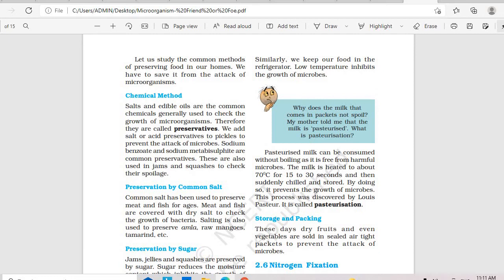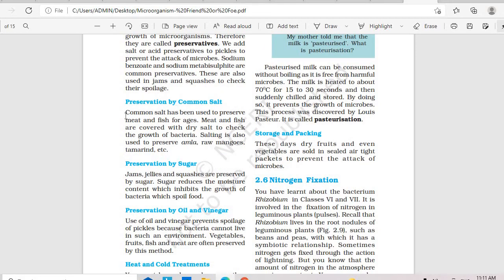You can see the common salt here, preservation by common salt. Common salt has been used to preserve meat, fish for ages. Meat and fish are covered with dry salt. Yes, meat, fish and pickles, amla, raw mangoes, are preserved using salt. Preservation is done by sugar also.